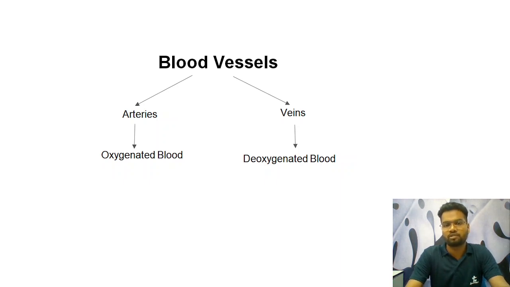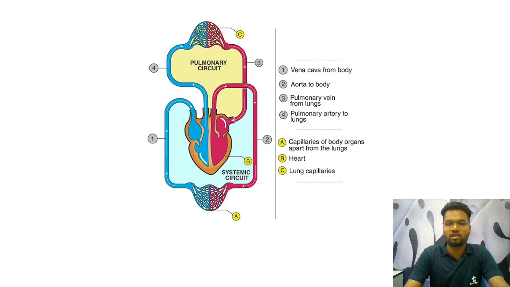Now let's move forward. In front of you is an illustration of the circulatory system of our human body. This is the whole circulatory system you can see here. We will come back to this later on. First, let us understand the importance of the heart in this. Today our agenda is to understand the role of the heart in this circulatory system, and why it is the most important part of the human body's circulatory system.